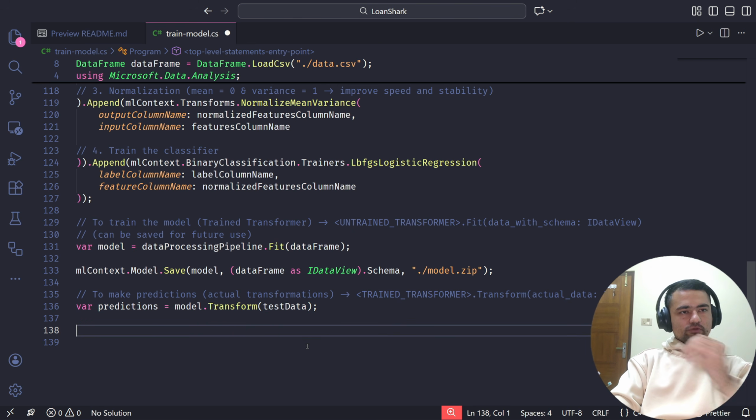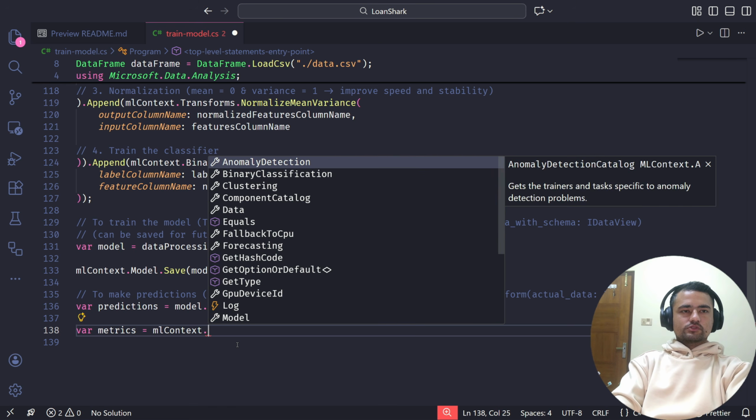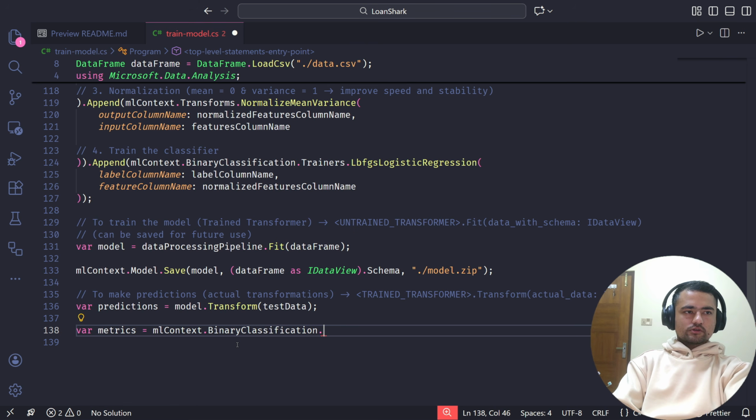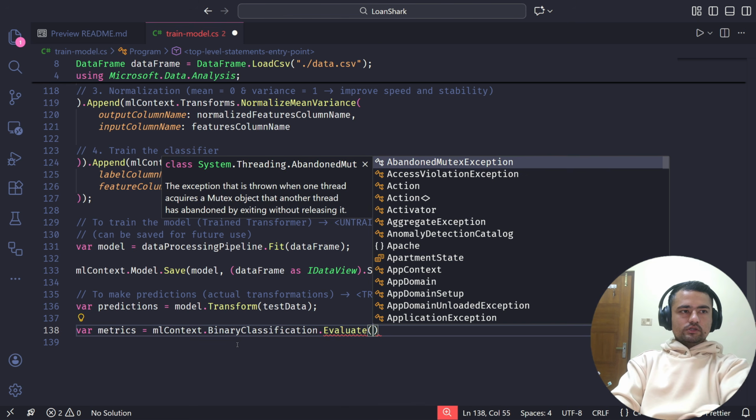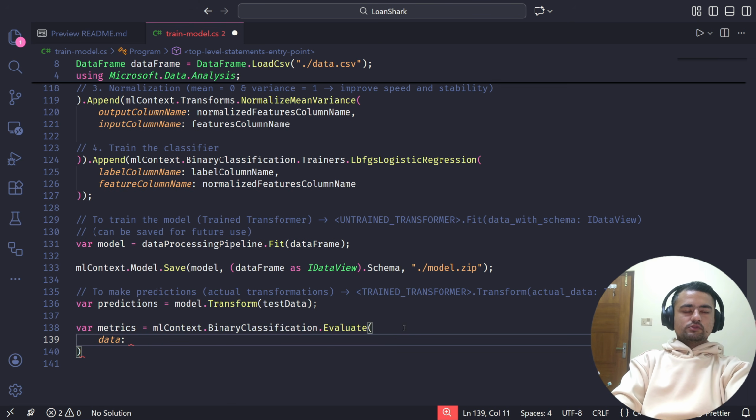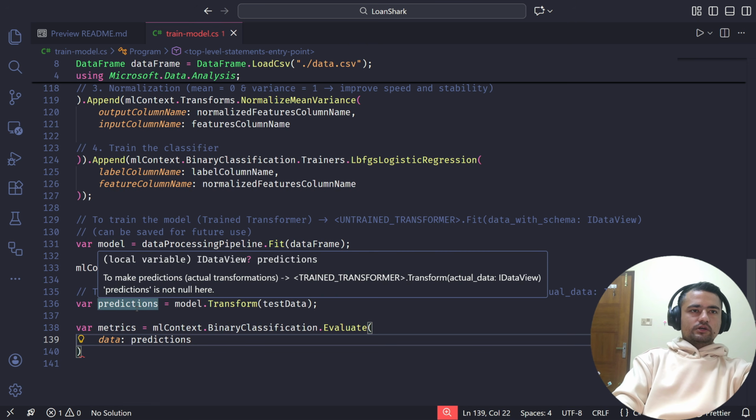Now we are actually not interested in the predictions themselves, but we are interested in how the model is performing with this test data. For that, I'm going to calculate metrics. We are going to use the same model context binary classification dot evaluate, sorry, not equals, evaluate. So first we are going to pass data, which is the predictions. Now this will also be a data view.